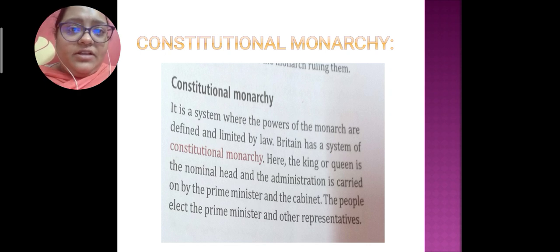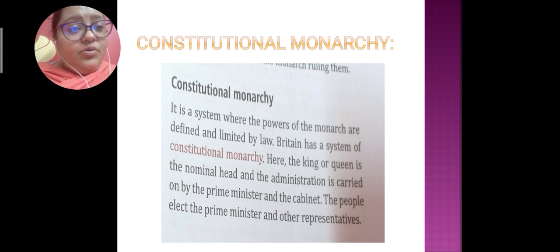Constitutional monarchy is the system where the power of the monarch is limited, and the constitution becomes supreme. The people follow the constitution, and even the king or queen has to follow it. Like in Britain, there is a king and queen.